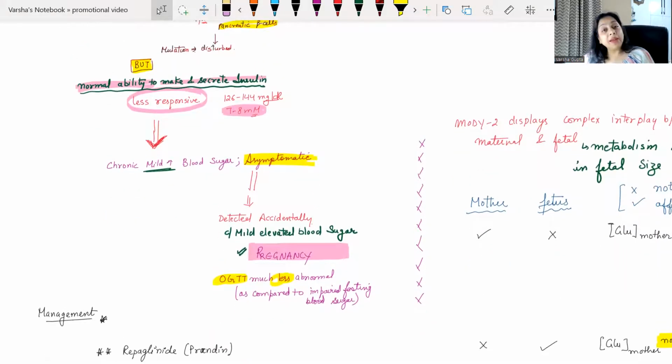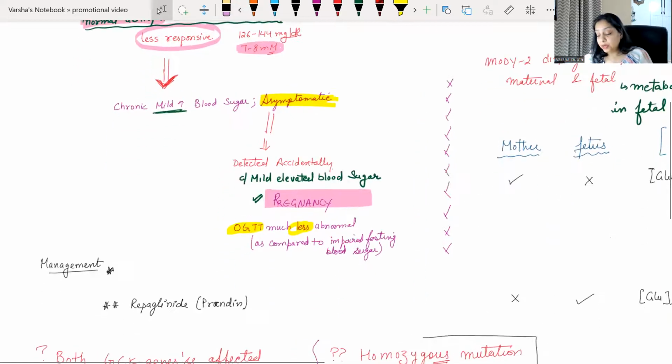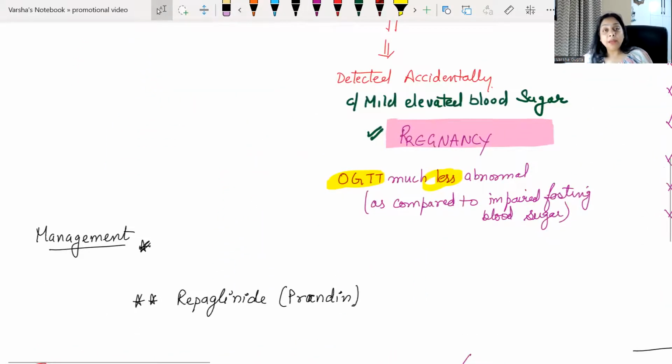And how do we manage it? Usually with a healthy lifestyle, right? If the diet and the exercise are proper, it is manageable. But it is not manageable beyond like 50, 60. At that point in time, the normal diabetes mellitus drugs and the insulin don't work. There is this drug, repaglinide, or you can say Prandin, the same thing, taken before the meals, right? If the condition worsens, then it should be taken with the insulin also, right?